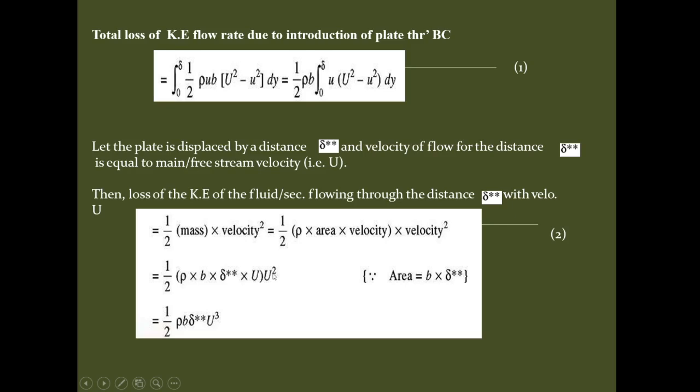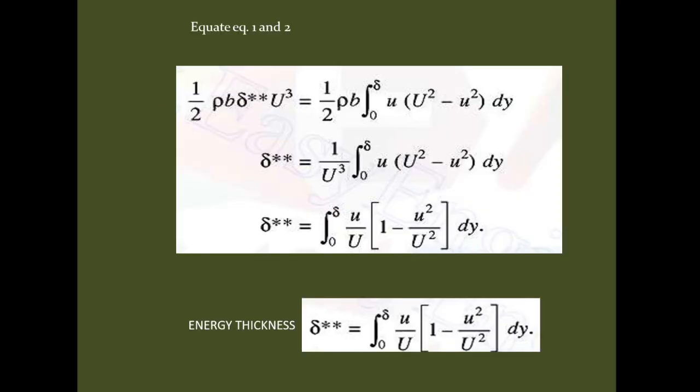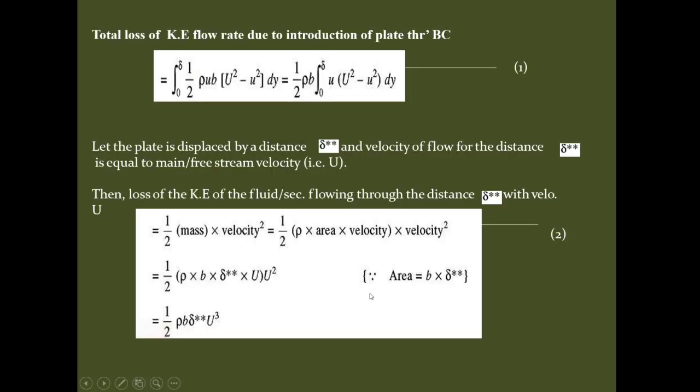So the loss of kinetic energy of the fluid per second will be 1 half rho b delta double star into capital U cube. Let this expression be the second equation.